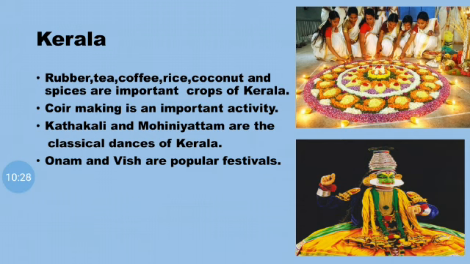Most of the people in Kerala speak Malayalam. The two main popular festivals of Kerala are Onam and Vishu. Vishu is the New Year celebration for Keralites, and Onam is a harvest festival celebrated for 10 days. That's all about Kerala, children.